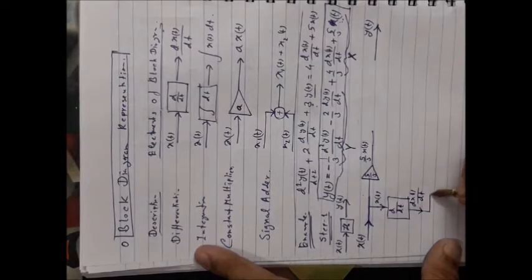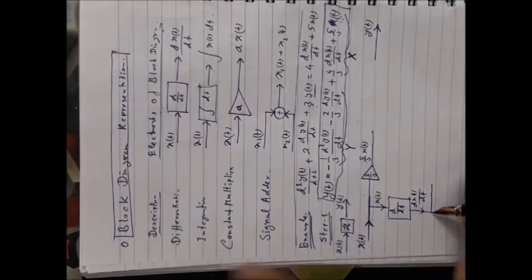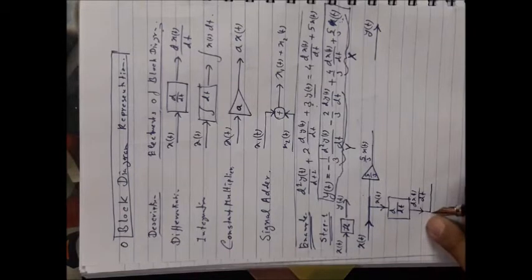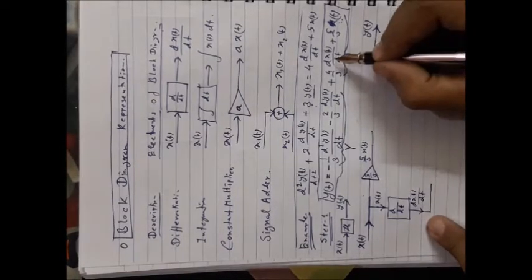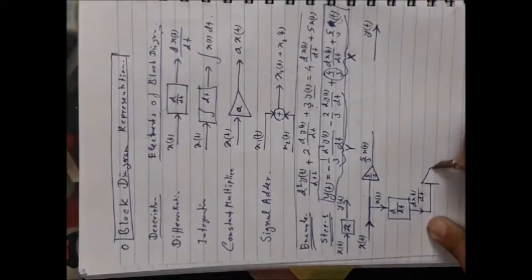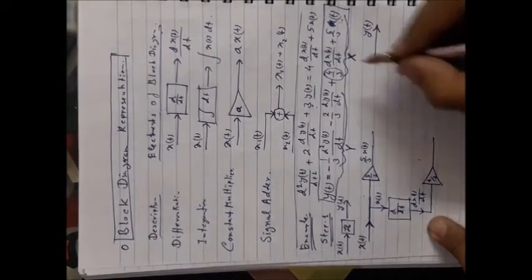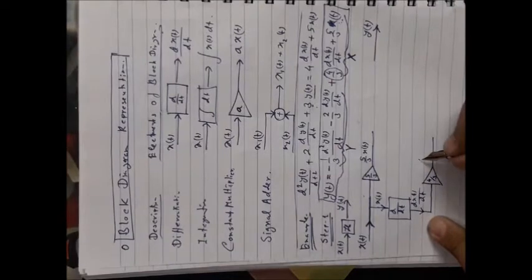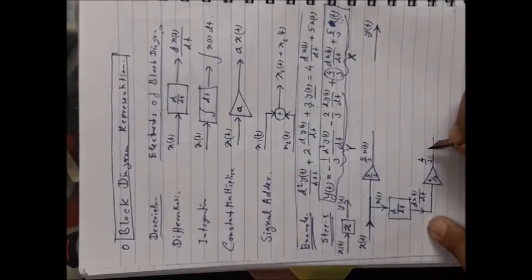Okay, now I have obtained the dx t by dt term, but it has to be multiplied by some coefficient. So you have to add one multiplier of gain 4 by 3 in order to obtain the second term of the capital X. So it is 4 by 3 dx t by dt.